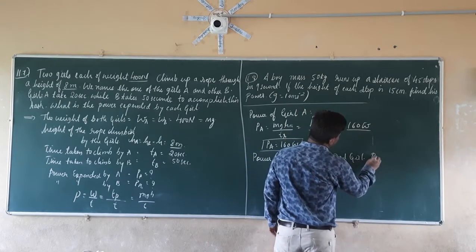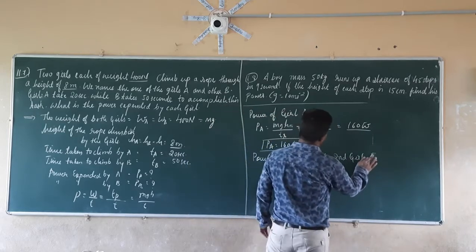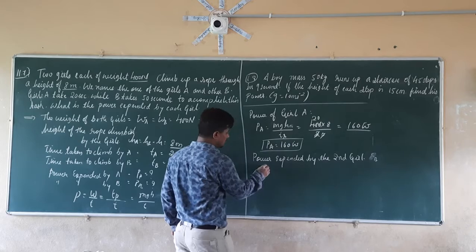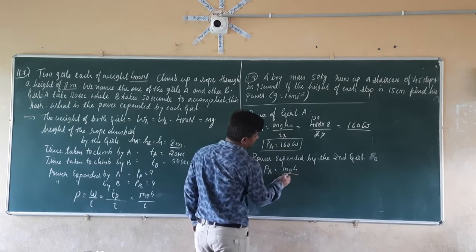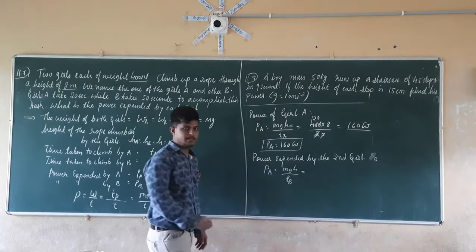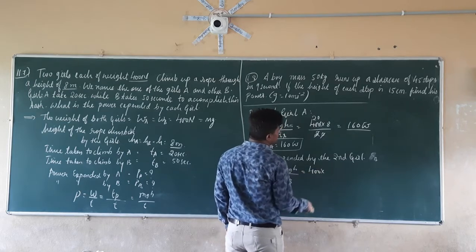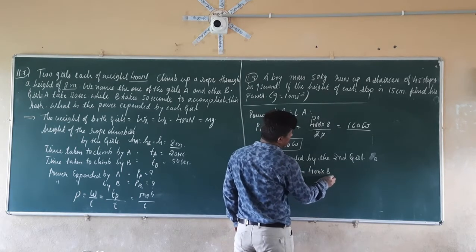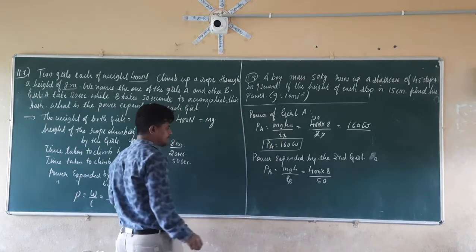That is nothing but PA. So the second girl is nothing but girl B. So PB is equal to mgh divided by TB. So again, mgh is 400 into 8 divided by 50 seconds. So she is going to take 50 seconds to climb that rope.